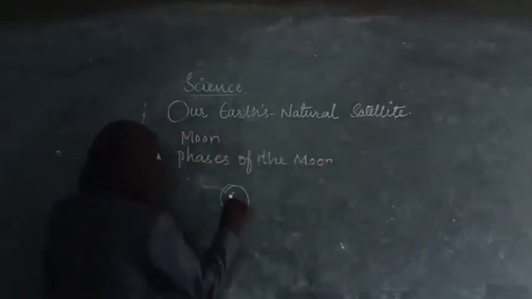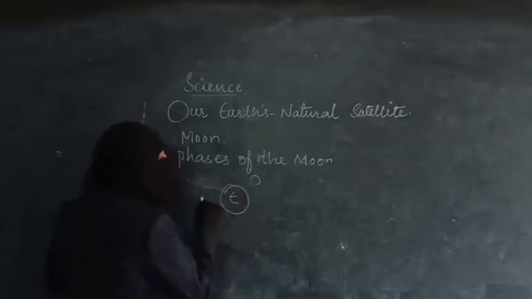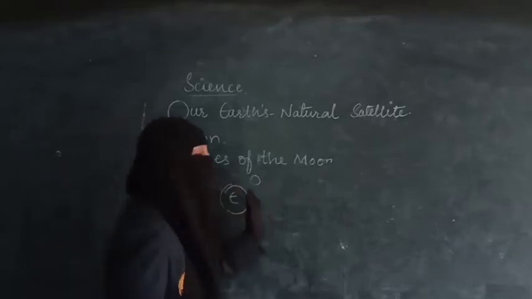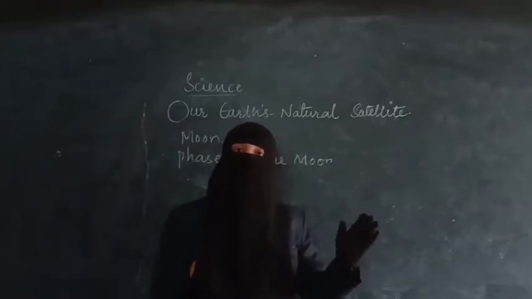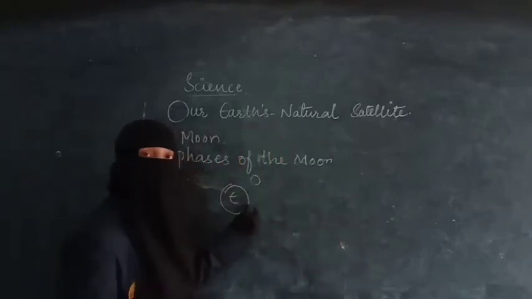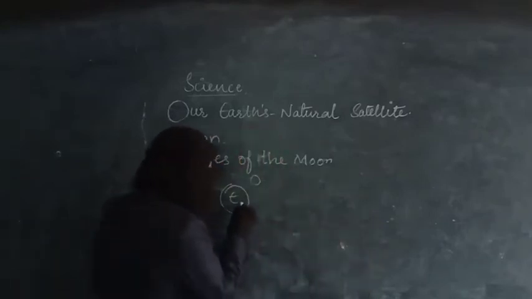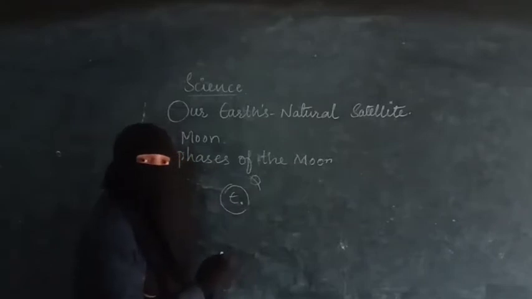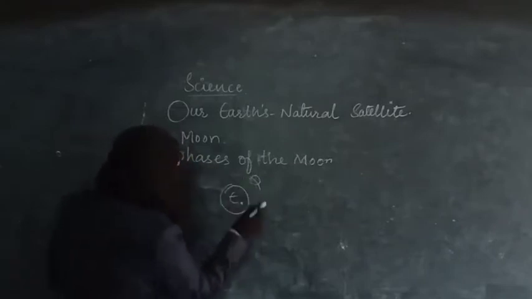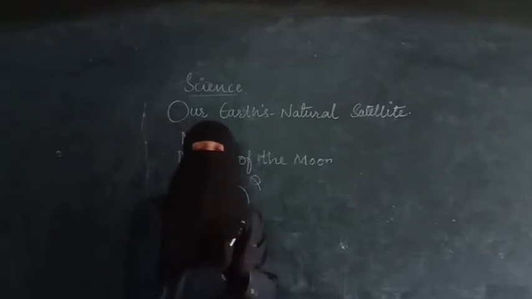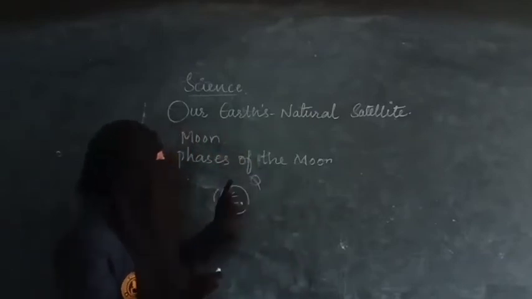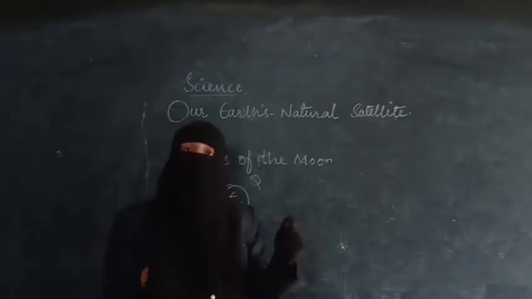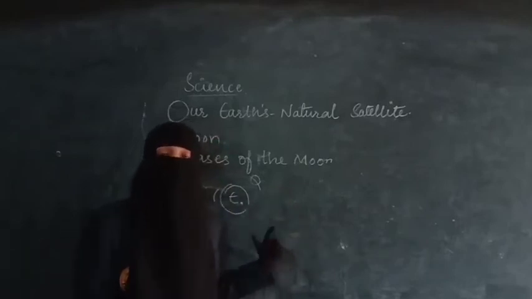This is the earth, right? So here is the moon. As the moon revolves around it, some part of the moon will be visible and some will be invisible from this part of the earth. For example, from here some part of it is visible, and when it goes here it will be invisible. But when it comes here again, some part of it will be visible. So the phase of the moon depends on the part of the moon visible from the earth. That is the phase, or the shape, of the moon.